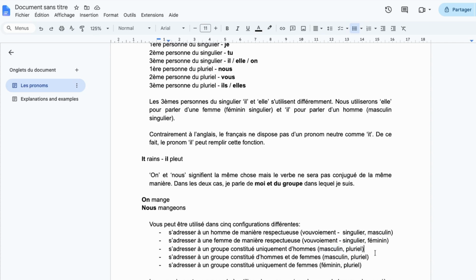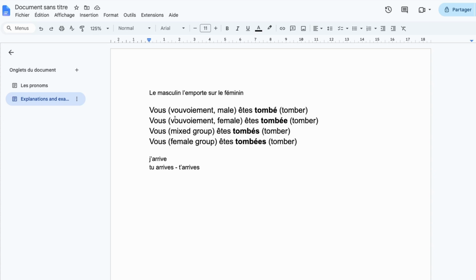The fourth case is you're speaking to a group that's made of males and females. So this is a mixed group. So just as with il, it can behave as a neutral pronoun, it's the same thing there. It will make sense with the example. And the last one, we are speaking to a group, so plural, and this group is only made of females, so we will use a female component. So it makes sense when we are using le passé composé.